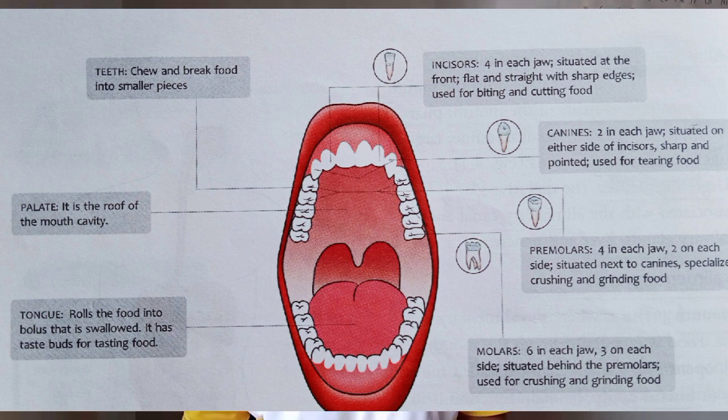So in total there are 32 teeth. Now all humans don't have a perfect 32 teeth, but there are a total of 32 teeth in a human. And the last 2 molars are known as the wisdom teeth. Now let's learn about the structure of a tooth.